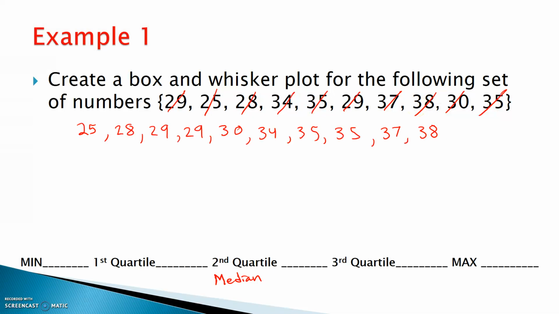Now what I want to do, the easy ones here, let's get my min. My min's coming right here from the bottom. The lowest value I have is a 25. That's going to create the lower whisker. What's the max value? That's way up here, sitting at 38. That's my max value.